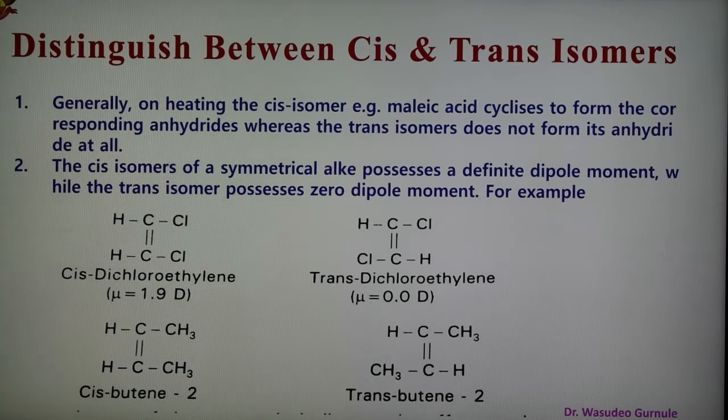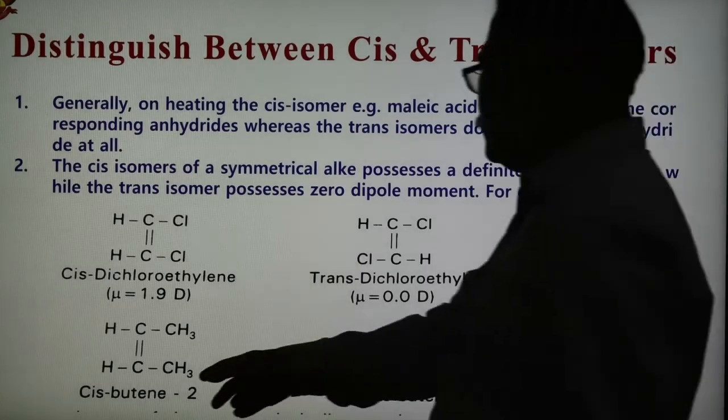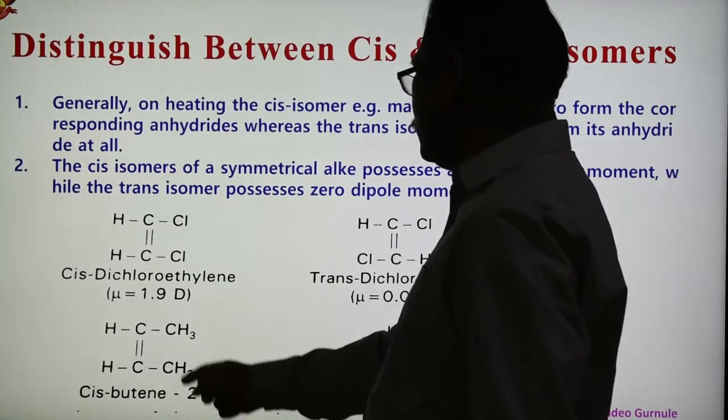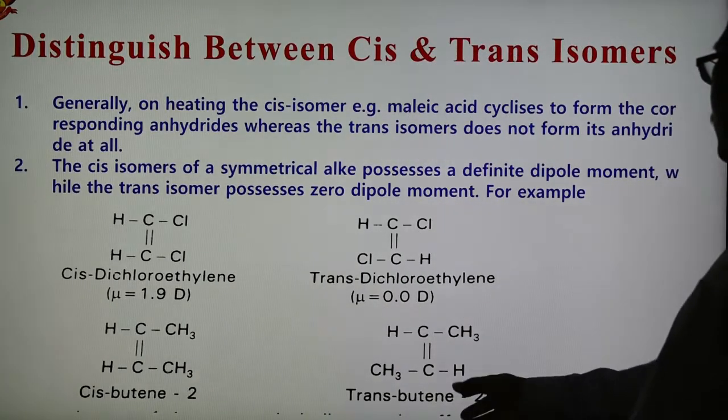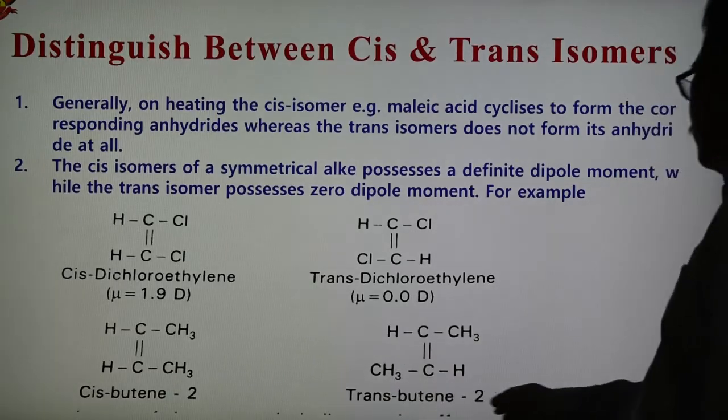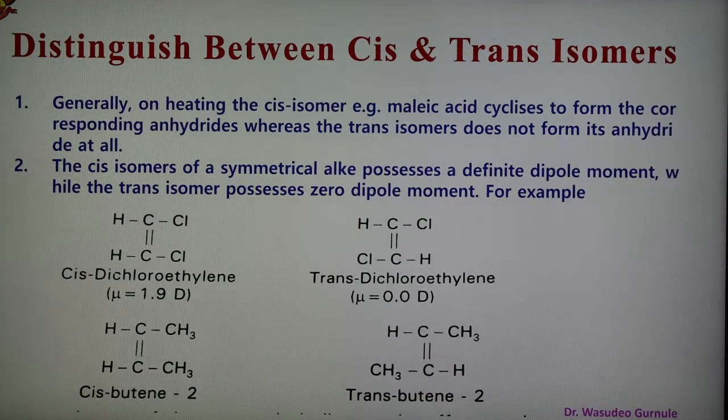Another example given is cis-2-butene. This is cis-2-butene because similar groups lie on one side. Here they are on opposite sides, so this is trans-2-butene. In this case, cis has some dipole moment, but trans has zero dipole moment. So we can distinguish them, and these are the examples of cis and trans isomers.